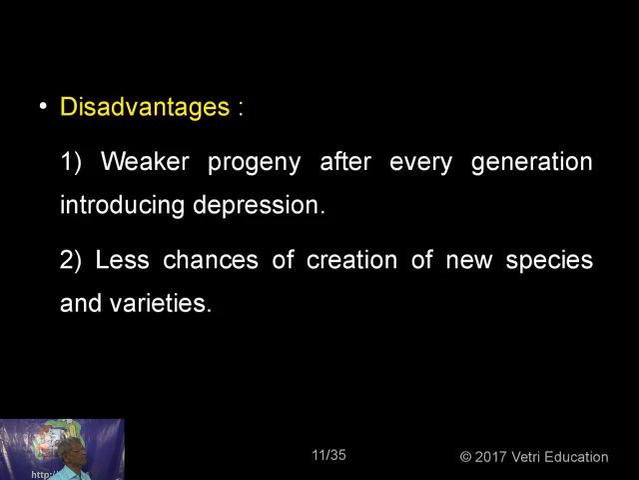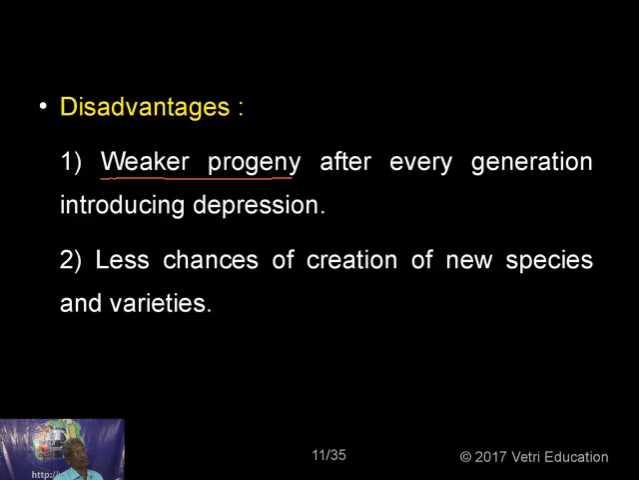But at the same time, it has got some disadvantages also. What are the disadvantages of this pollination? That is, self-pollination: weaker progeny are produced. Why? Because there is no mixing of the two different gametes.